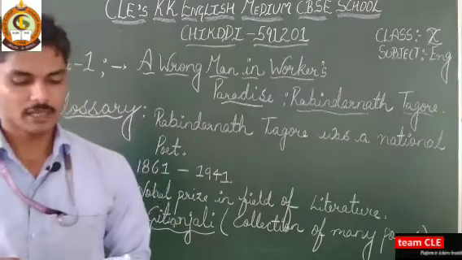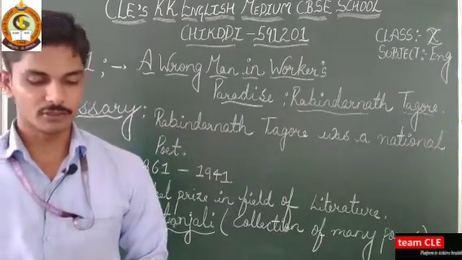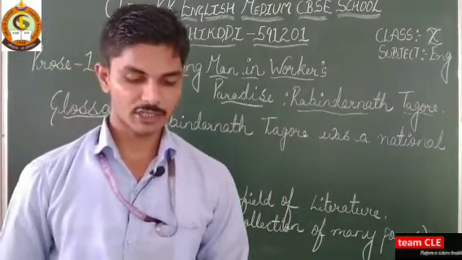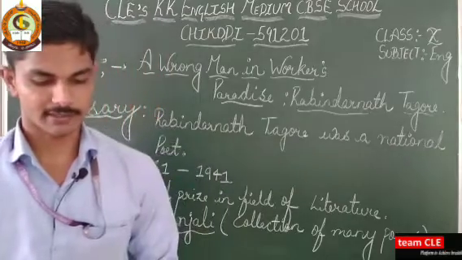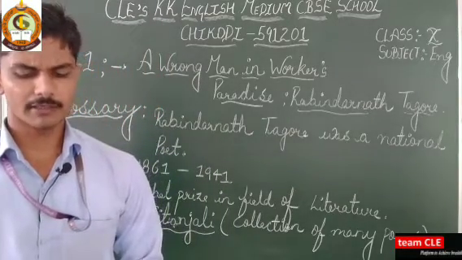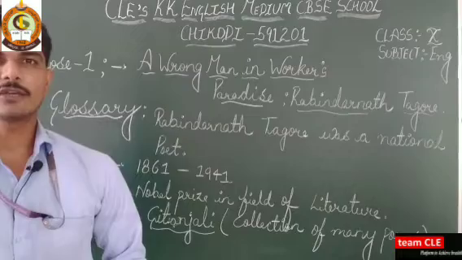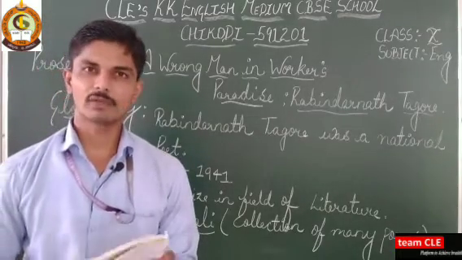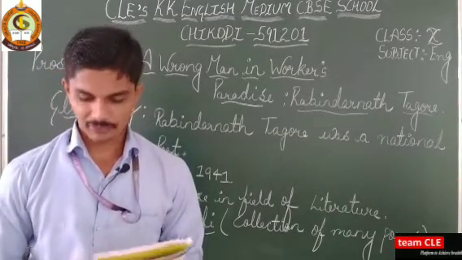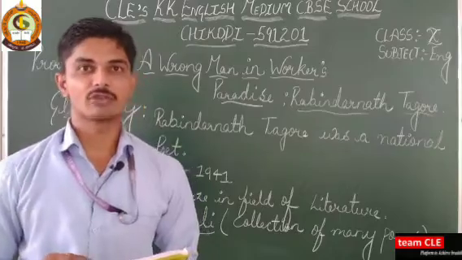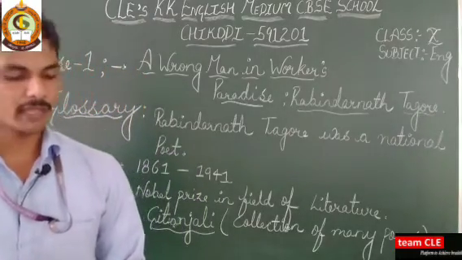Pre-reading activity. If you have a garden, you grow not only coconuts, vegetables and fruits, but also roses. Why? Discuss in pairs and answer. A very silly question, and we will get plenty of answers from it. You have to discuss it in pairs with your siblings and parents, and find out the answer.